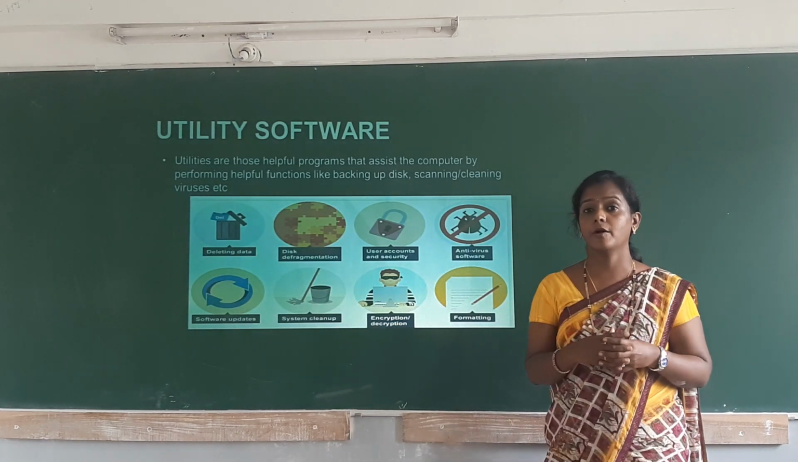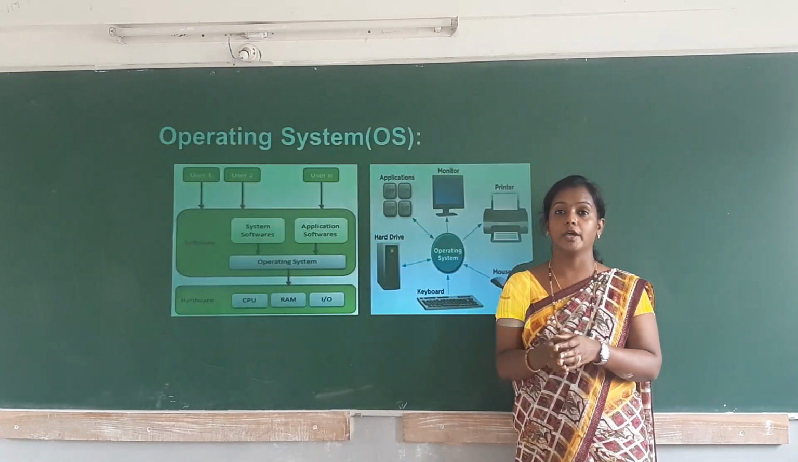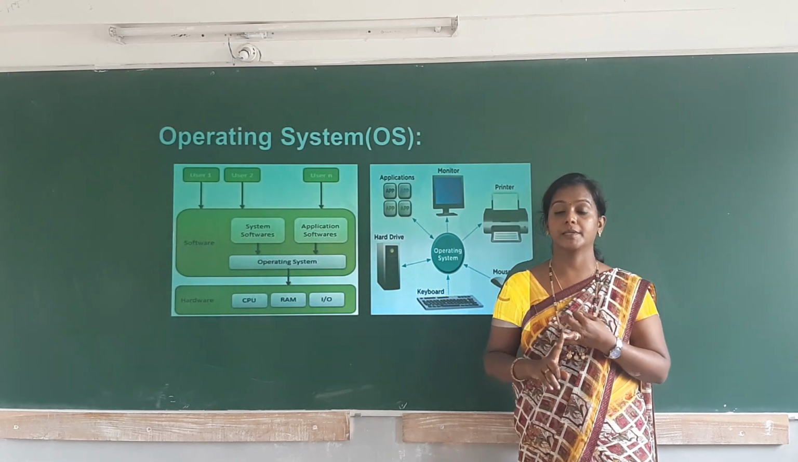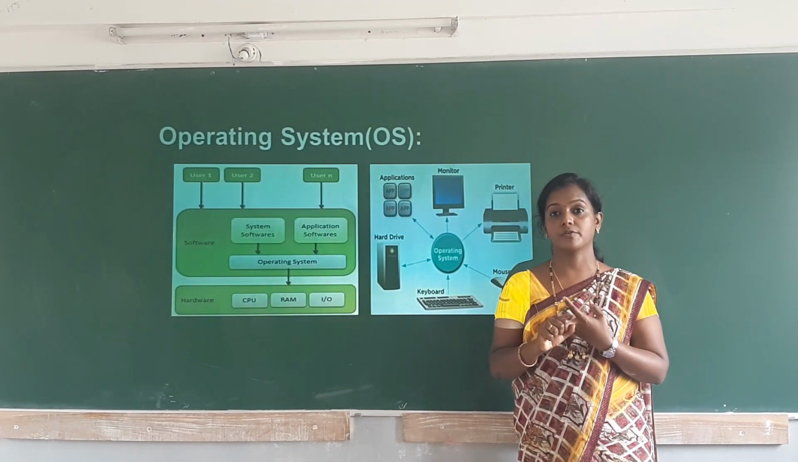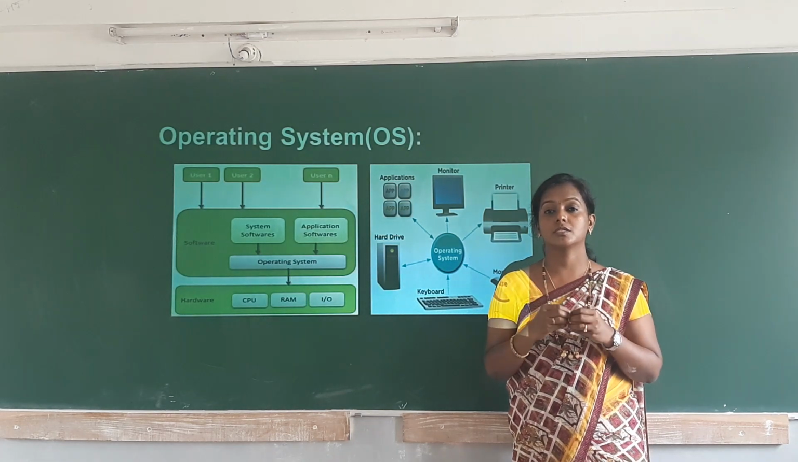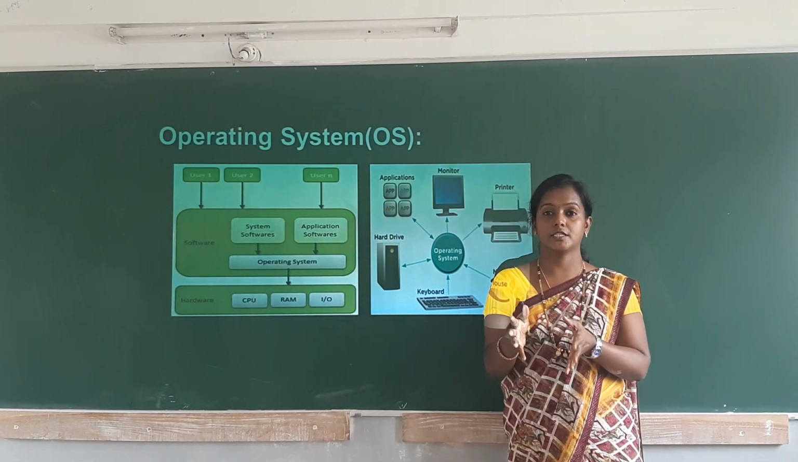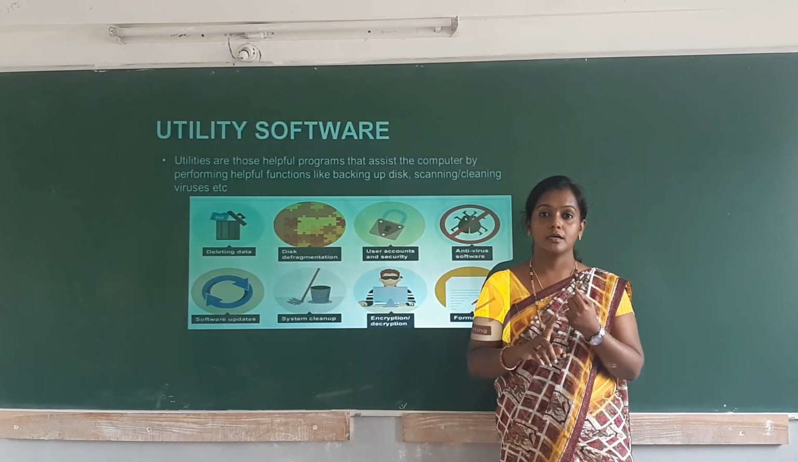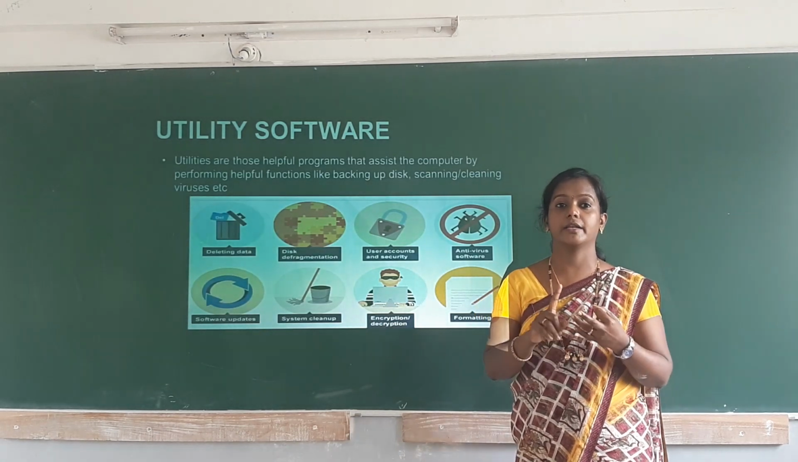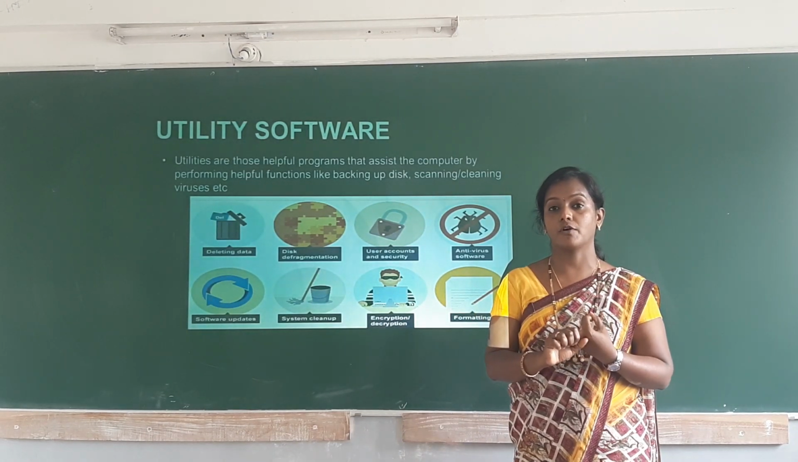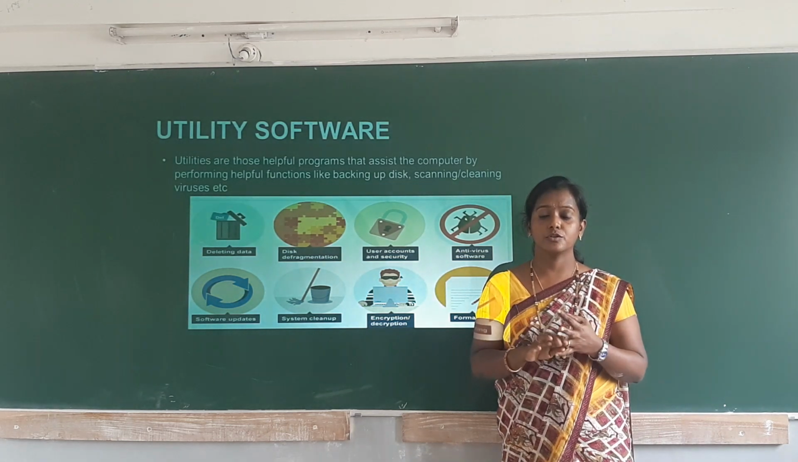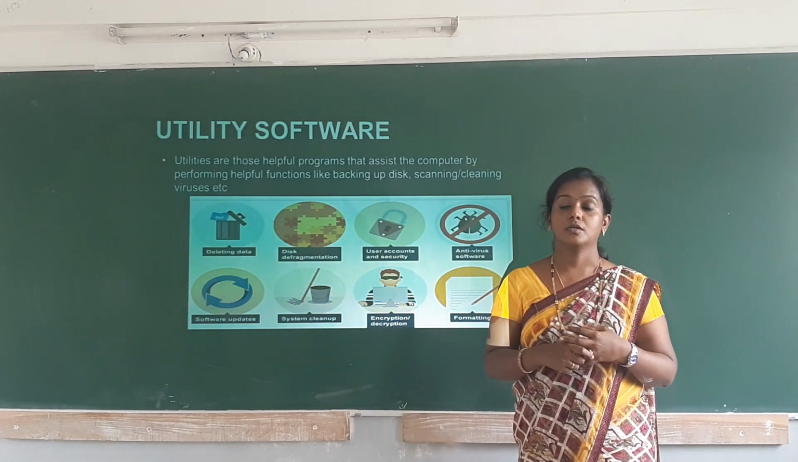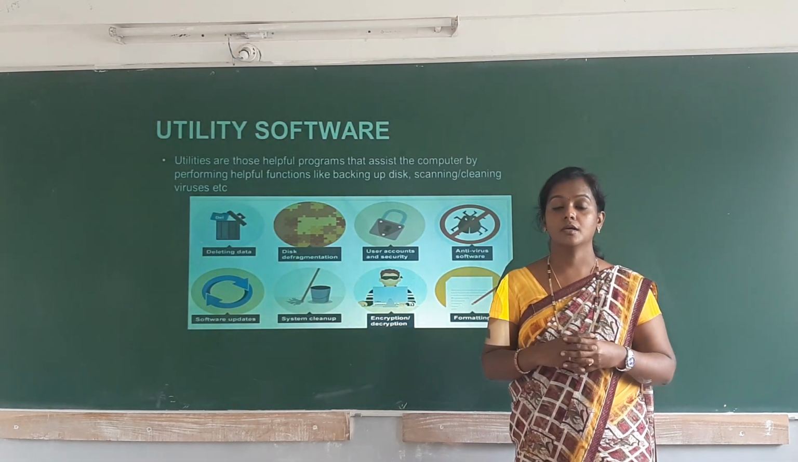So this is about the different types of software: system software, application software. These are the different types of software. So this is about the first session. In this we have learned about software, hardware, different types of software, language translators and also utility software. I hope you have understood. Thank you.